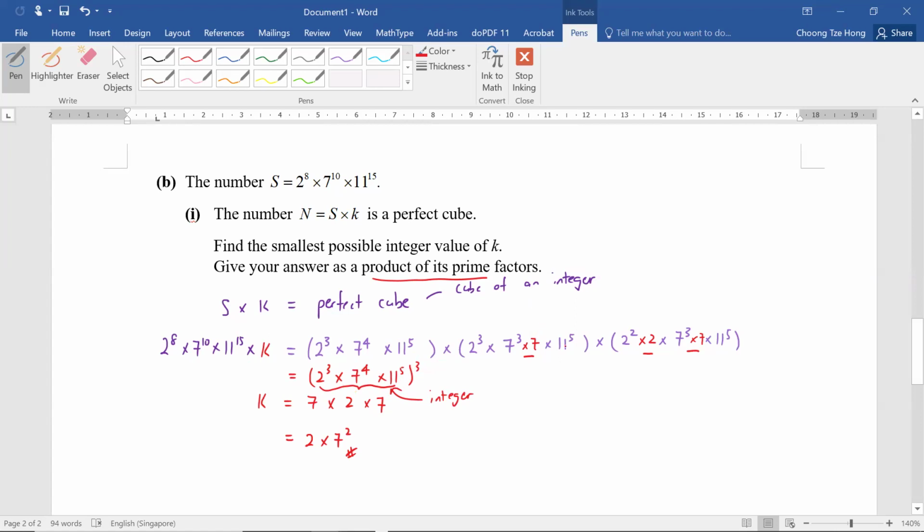This is the way I feel will be easier for you to remember. A perfect square is a number that can be represented as a square of an integer. Here, a perfect cube is a number that can be represented as the cube of an integer. So this will be the way I feel will be easier for you to remember. I hope that is useful for you.